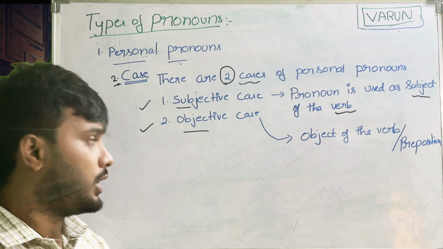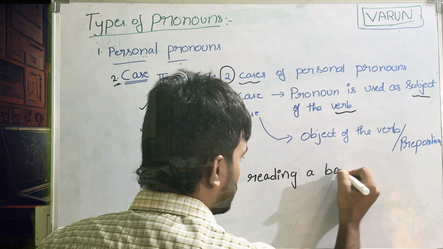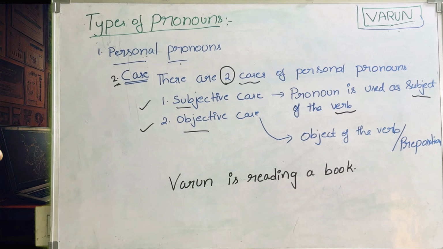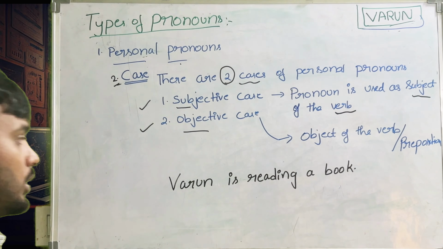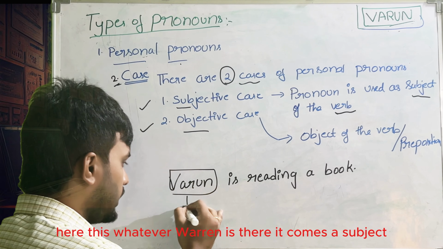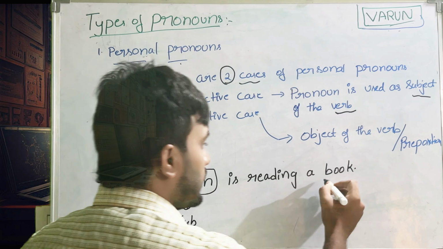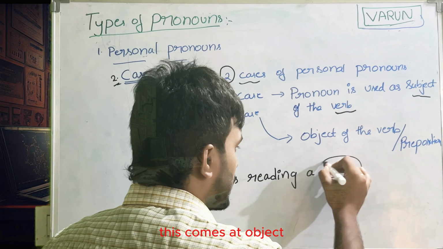Varun is reading a book. Here Varun comes as the subject. This comes as the object.